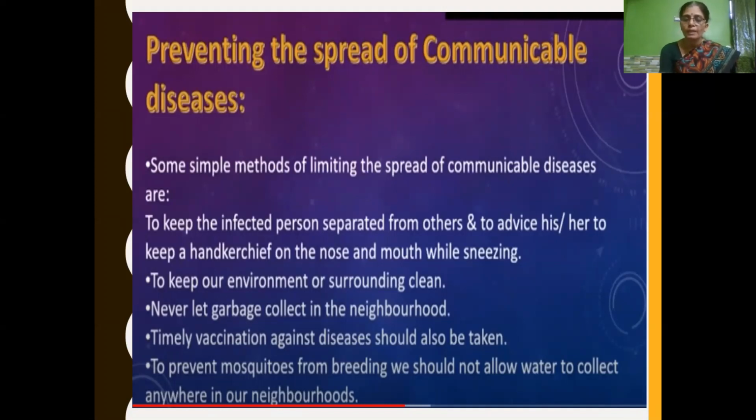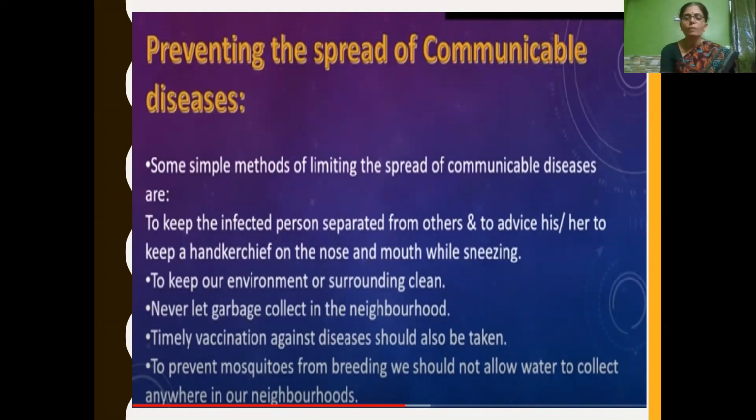And spread of diseases by mosquitoes can be prevented by preventing mosquito breeding. We should not allow water to collect anywhere in our neighborhood. We have to use mosquito repellent, mosquito net, and keep our surroundings clean. So in this way, we can prevent the spread of communicable diseases.